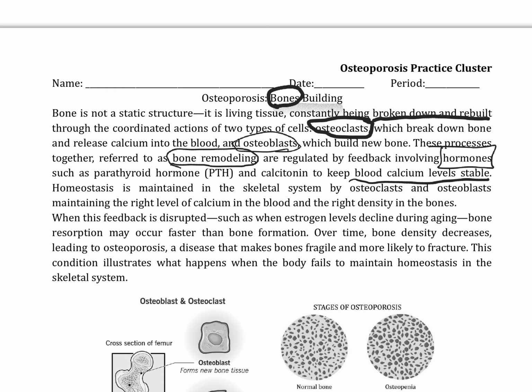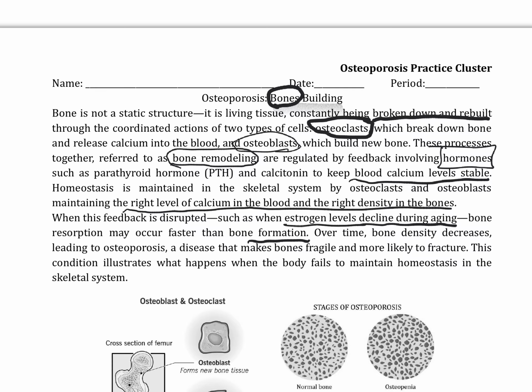blood calcium levels stable. Homeostasis is maintained in the skeletal system by osteoclasts and osteoblasts, maintaining the right level of calcium in the blood and the right density in the bones. When this feedback is disrupted, such as when estrogen levels decline during aging, bone resorption may occur faster than bone formation.